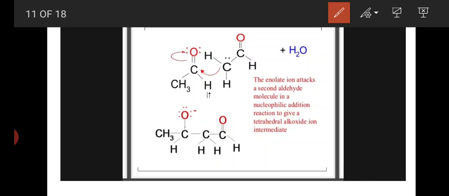Here this is the enolate ion and this is the second carbonyl compound. When this enolate ion attacks the carbonyl carbon, the pi bond shifts to oxygen and oxygen gets a negative charge. This is the tetrahedral alkoxide reaction intermediate.